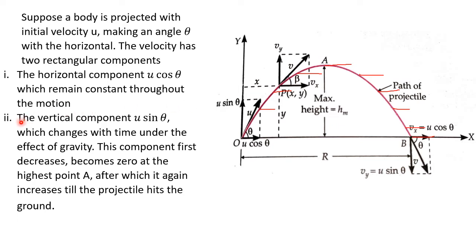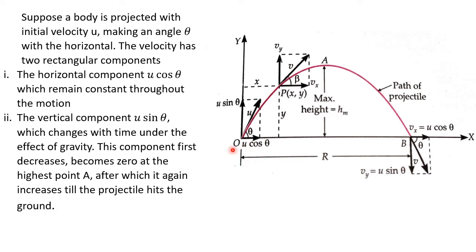Second component, the vertical component u sin theta, changes with time under the effect of gravity. The component first decreases, becomes 0 at the point A, after which it again increases till the projectile hits the ground.